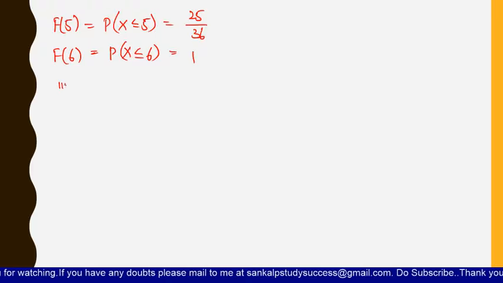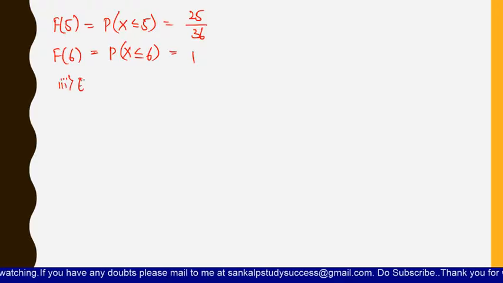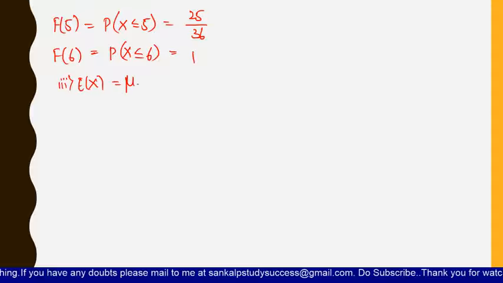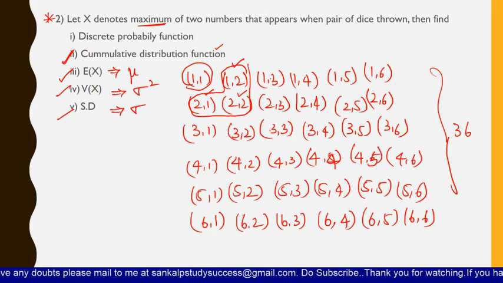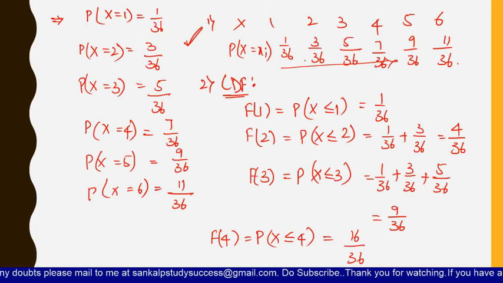So this is the third one, the mean, that is E of x, which is mu. Here you have to multiply and add each and every term, because we have drawn the distribution table: 1 into 1 by 36 plus 2 into 3 by 36 plus 3 into 5 by 36, like that you have to add up to 6 into 11 by 36. So let us solve it.